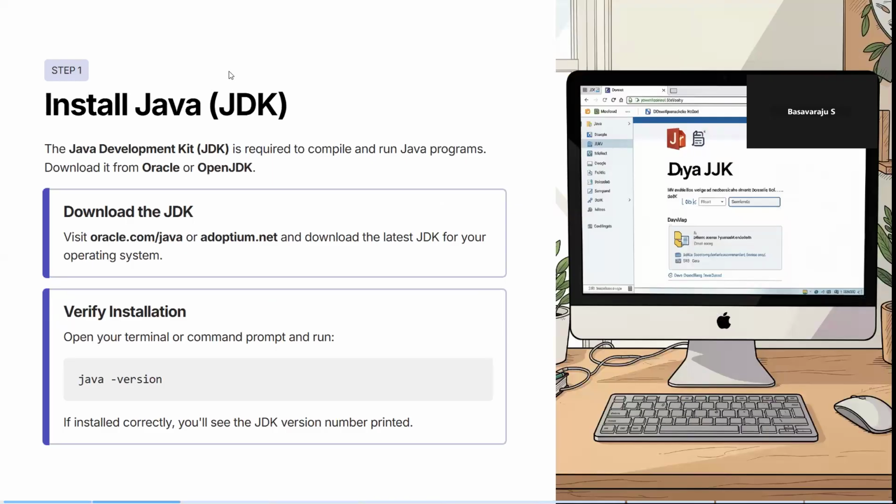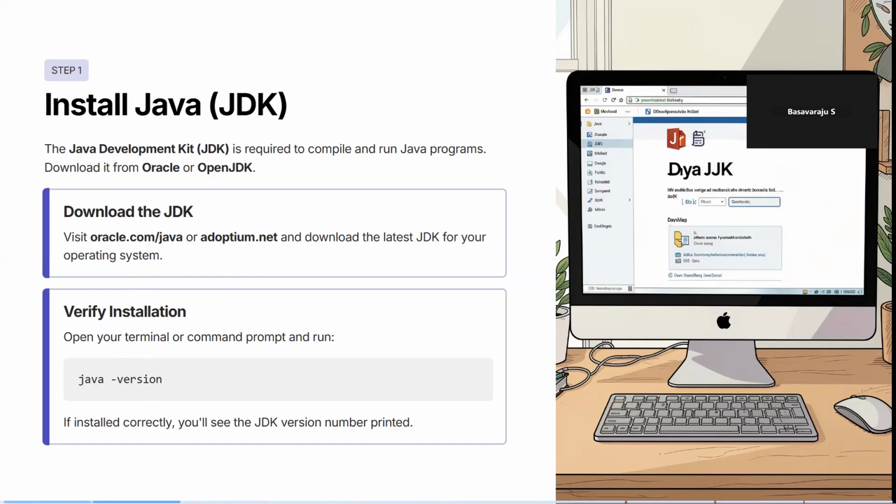So here, the first thing is, before installing Eclipse IDE, you have to install a JDK by going to this website, oracle.com/java. Preferably I use this website. So go to this and download your JDK. Then you have to install your JDK.